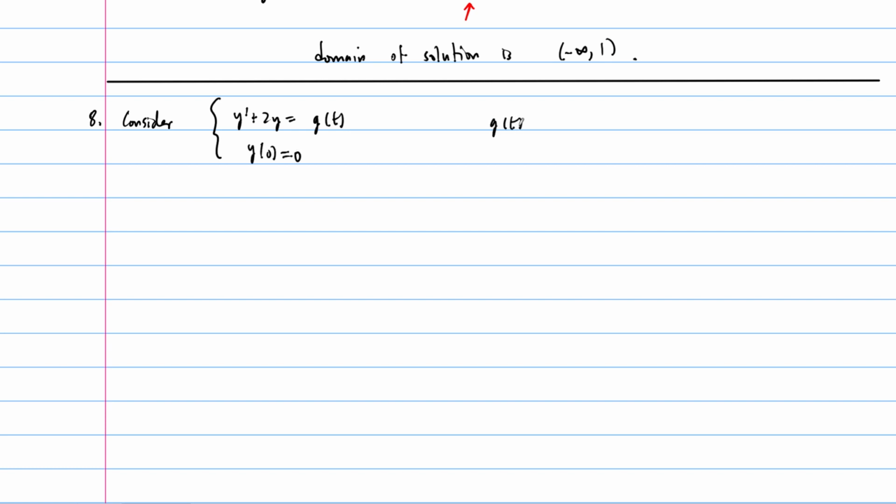But here g of t is defined as a piecewise function. It is equal to 1 when the t values are between 0 and 1, and then it is equal to 0 for all t greater than 1.